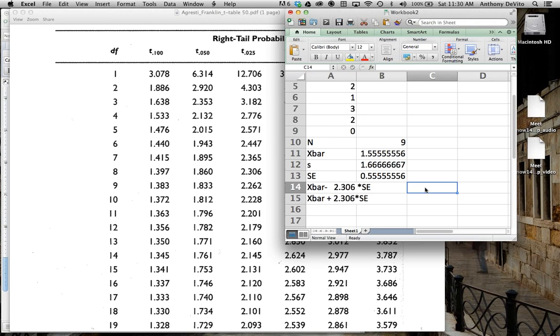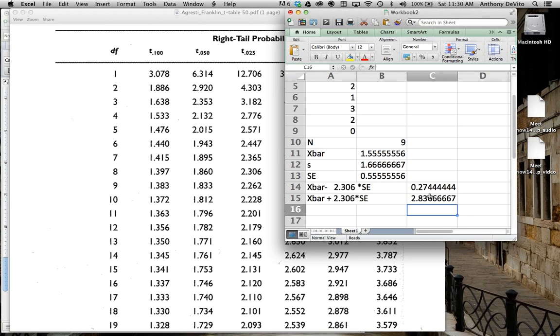Okay, so what's my confidence interval going to be? It's going to be equal to the mean, which is 1.5, minus 2.306 times the standard error, which is 0.55. Okay, it's going to be equal to 0.27, and the upper bound is going to be equal to our mean plus 2.306 times our standard error, which is 2.83.